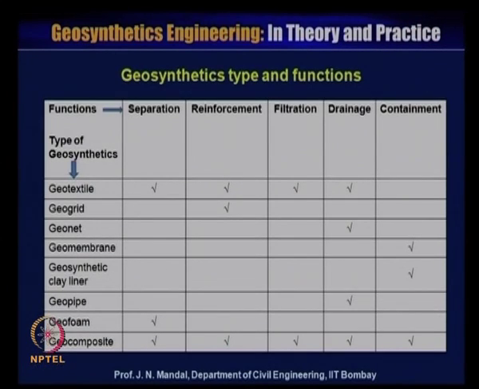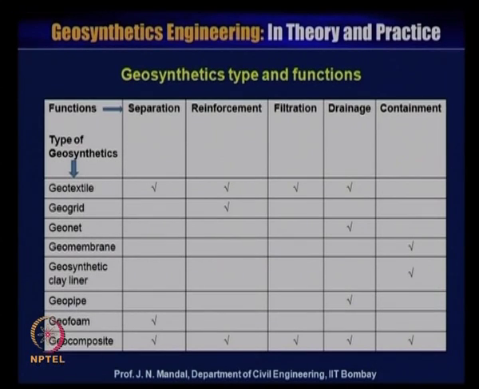So this slide shows the geosynthetics types and their functions. You can see the defined types of geosynthetic material: geotextile, geogrid, geonet, geomembrane, geosynthetic clay liner, geopipe, geofoam and geocomposite. And these are the functions: separation, reinforcement, filtration, drainage and containment.